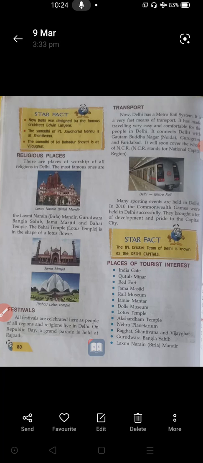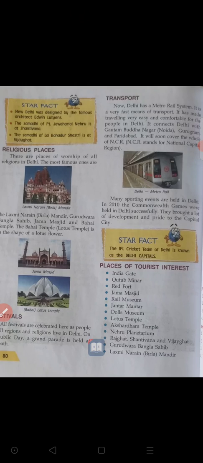Next, transport. Transport is very important for a state. Here in Delhi we have a metro train facility, like in Bengaluru we have Namma Metro. Like that, in Delhi also we have metro rail facility. Metro rails connect the areas of the city. Delhi is one of the big cities, no? So these metro trains run between those areas, from this area to that area to another area, taking the passengers.